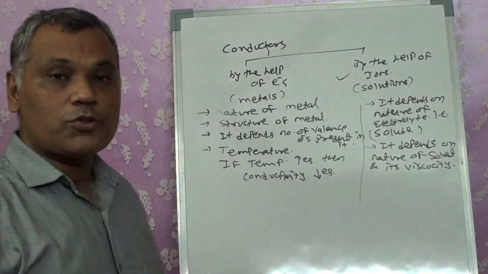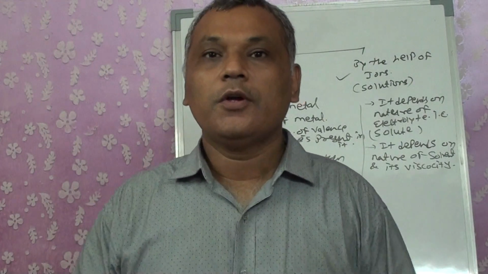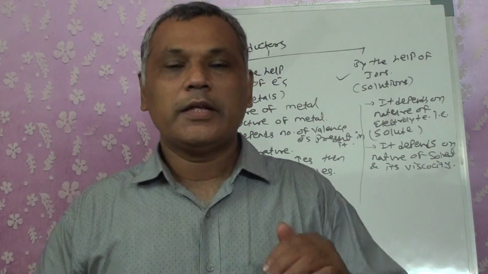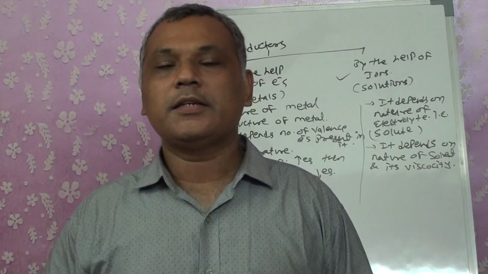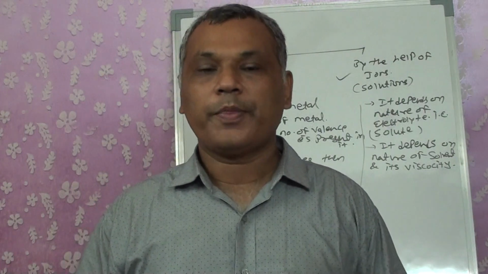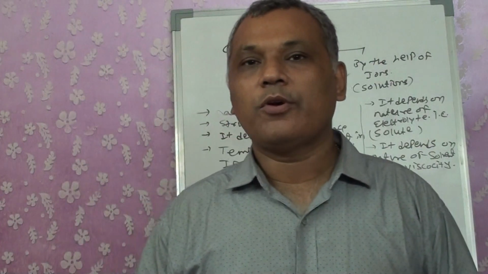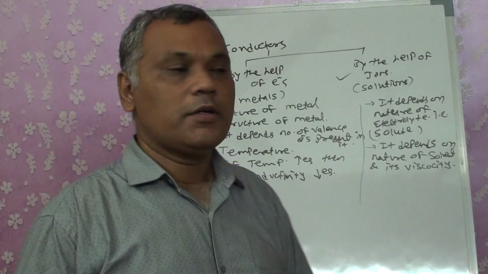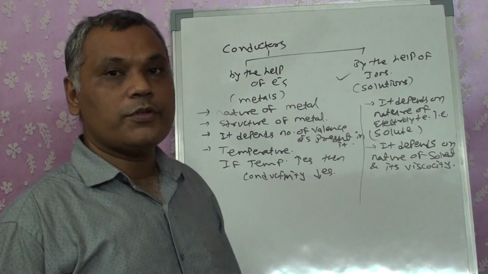That means if your solvent is thick enough, viscosity is more, bonding is stronger, the force of attraction between the molecules is more, then the ease with which ions flow through it decreases. As a result, conductivity will change. If the fluidity is more, that means the viscosity is less, like water, the ions can flow very easily through it. So it depends upon the viscosity.